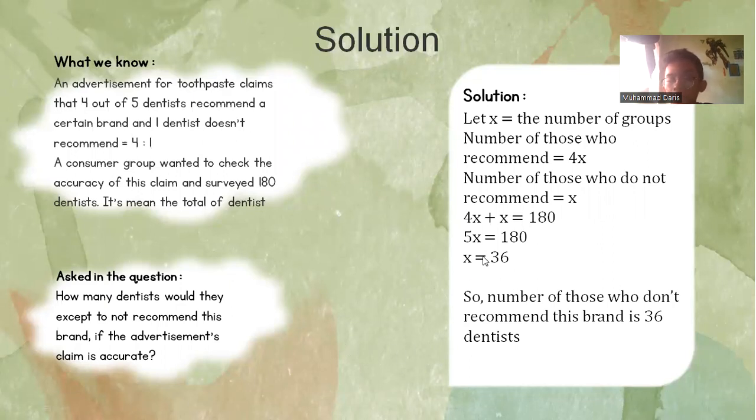Then 5x is equal to 180, and we can find x by dividing both sides by 5. x is equal to 36. So the number of those who do not recommend this brand is 36 dentists.